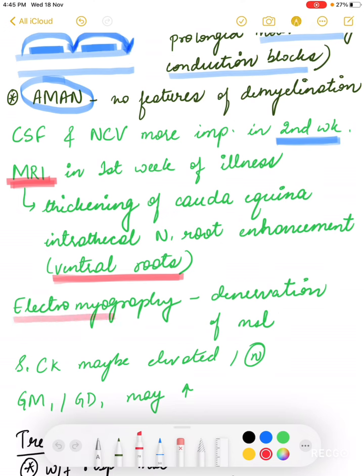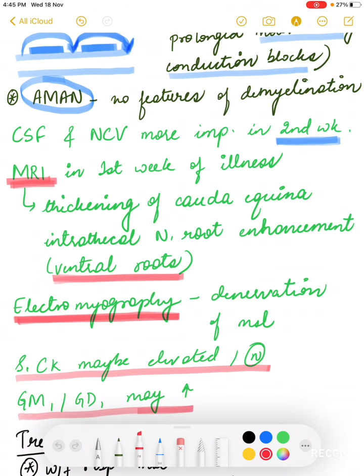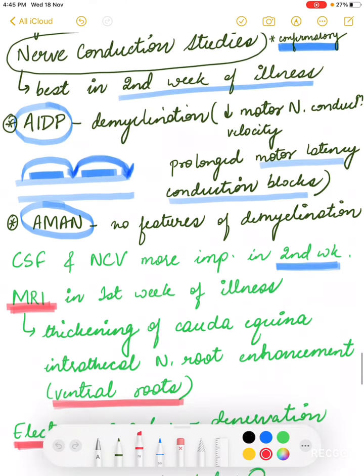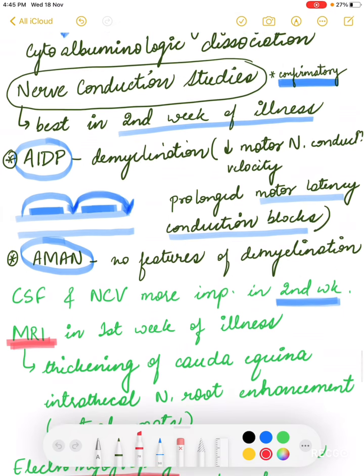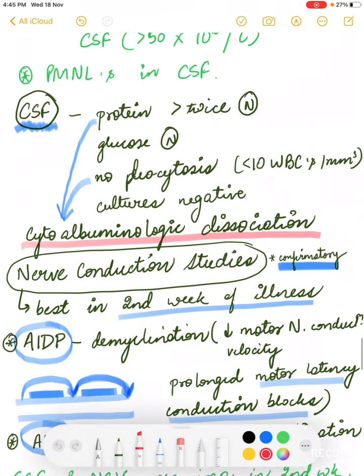Electromyography will show a denervation of muscle, which is non-specific and not very diagnostic of the condition. Serum creatine kinase levels may be elevated or they may be normal, so they are also not diagnostic, and certain antibodies can be found, but these are also not diagnostic of the condition. So the most important are the nerve conduction studies, the CSF which shows a cytoalbuminologic dissociation, and the MRI. These are more important for the diagnosis.